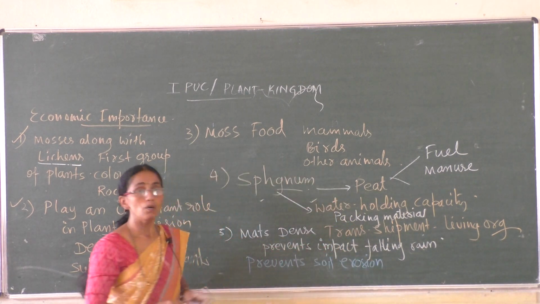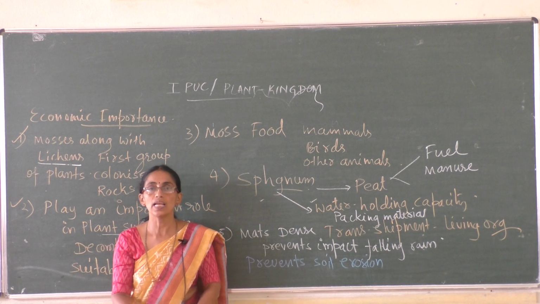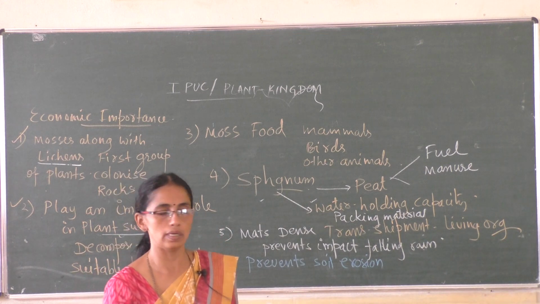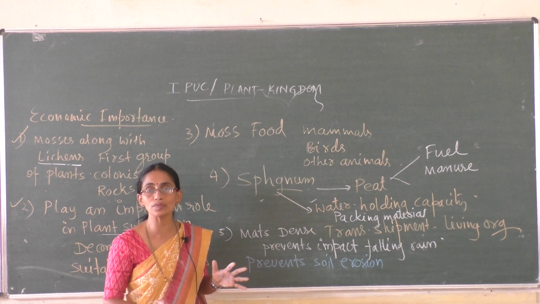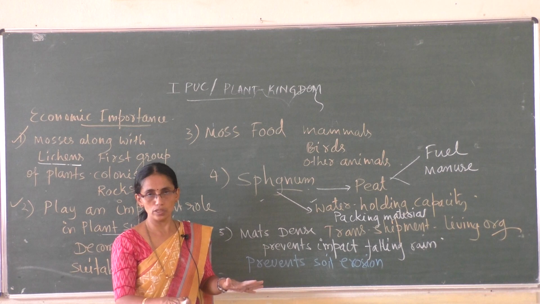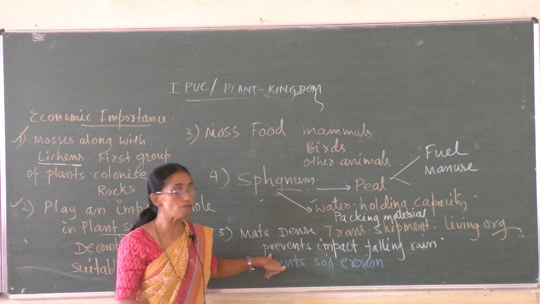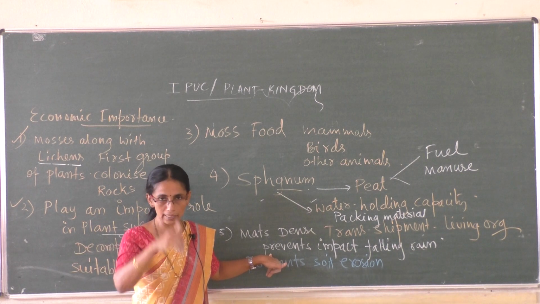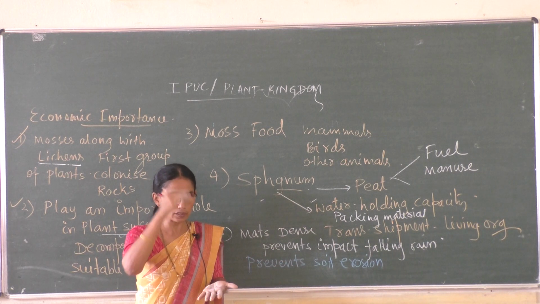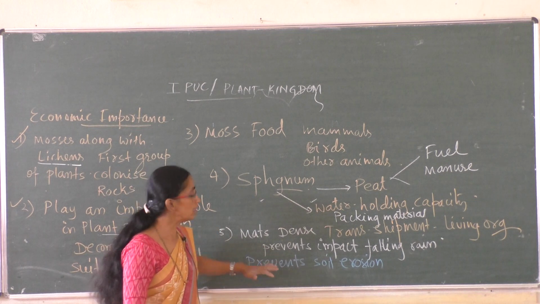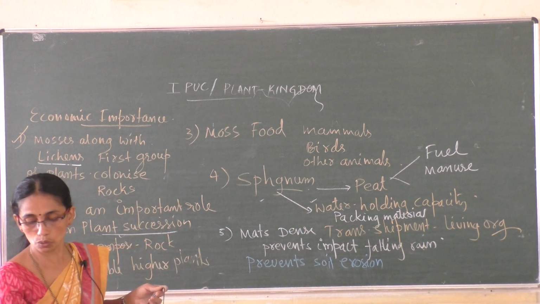One more. When thalloid structures grow, they spread very fast and produce a mat-like structure on the soil. The dense mats produced from the thalloids of bryophytes prevent the direct impact of falling rain. So mat-like structures, when they grow on the soil, prevent the direct impact of falling rain on the soil, thus helping in preventing soil erosion.